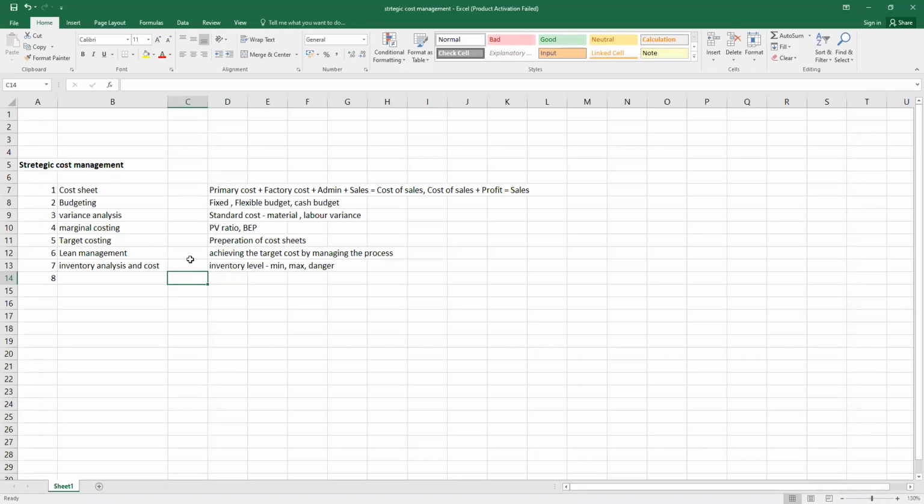Then the eighth, the important one, is decision tree analysis. I hope you have learned this in your subject Decision Science, decision tree analysis, which is very much important for framing decisions, or it's a tool which helps us frame the decision.